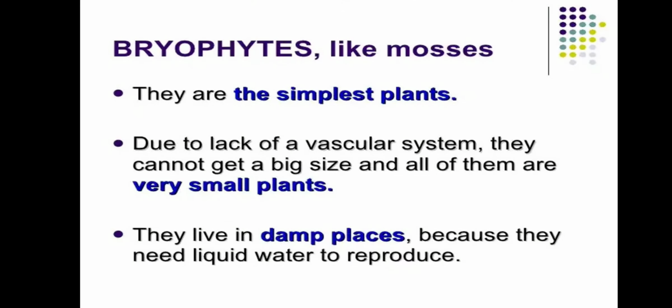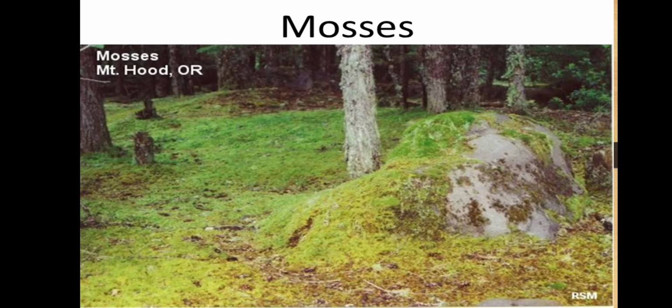So the first one is bryophytes. These are mosses. Bryophytes is the other name. So they are the simplest plants. Due to the lack of a vascular system, they cannot get a big size. That means they are very small plants. They are not very tall. They grow only a few centimeters tall. They live in damp places because they need liquid water to reproduce. So they prefer moist, shady places and form a soft green, carpet-like growth on damp walls, tree trunks and damp soil. You can see in the diagram, these are the mosses.